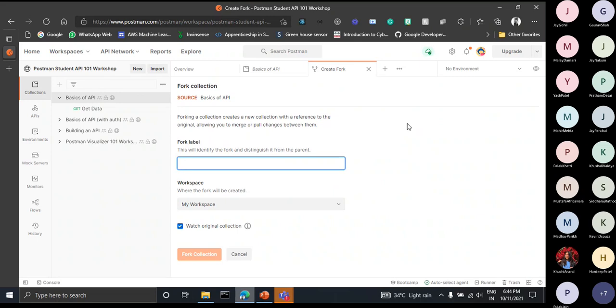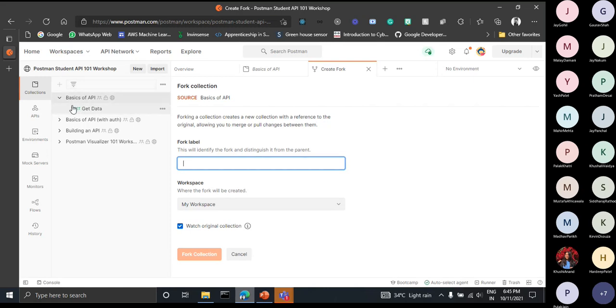Now this API is a collection. These all are collections. This is one collection, this is another collection. Understand that a collection is just like a folder. In that folder, all your API requests get stored. Here, get data is one request that is stored in the collection known as Basic of API.